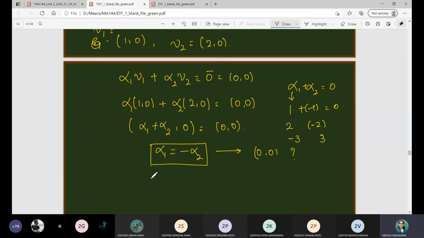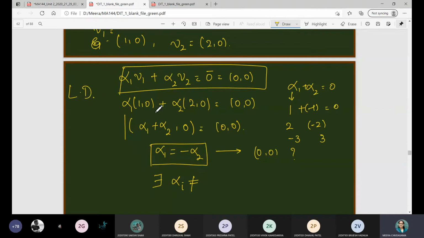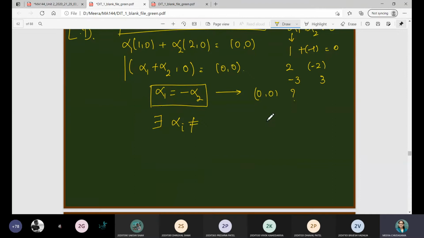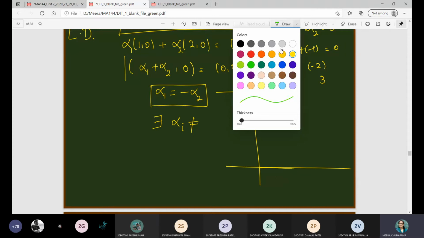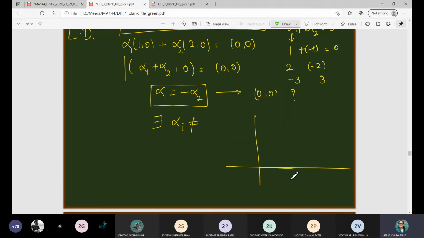Means in this case I can say there exists alpha i, 1 or 2, such that this is not equal to 0, then also this equation is satisfied. So in that case I can say this v1 and v2 are linearly dependent. In fact, if you see the geometrical representation, 1 comma 0, suppose this is 1 and this is the length 2.